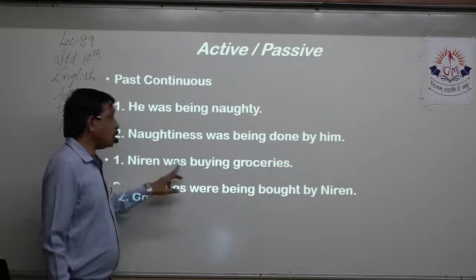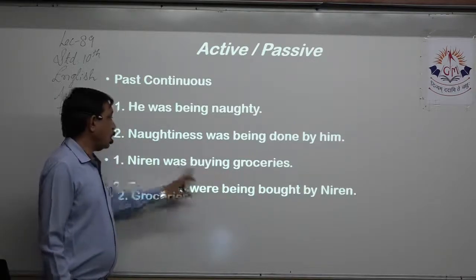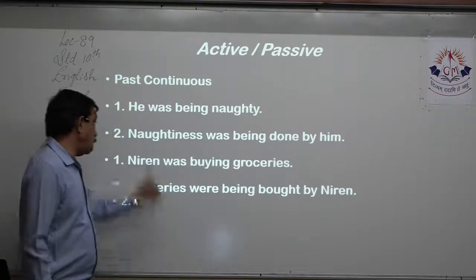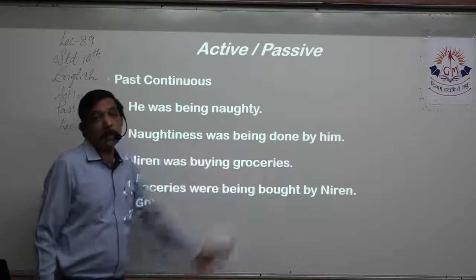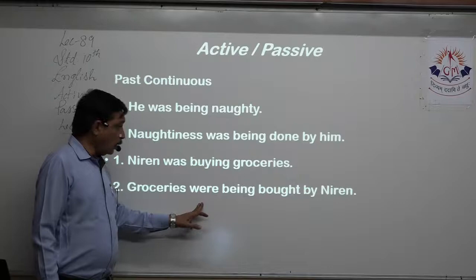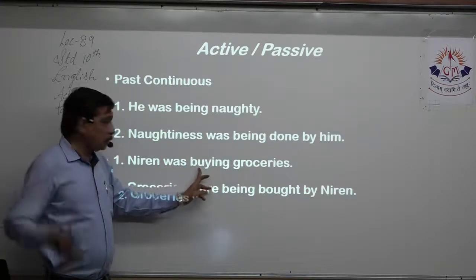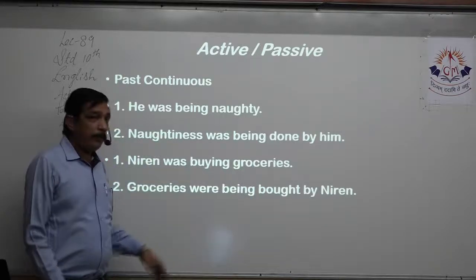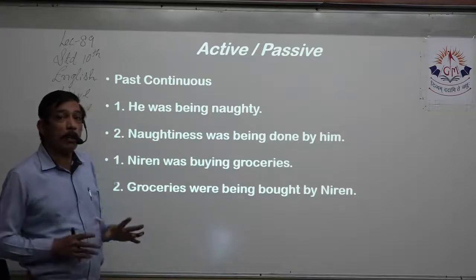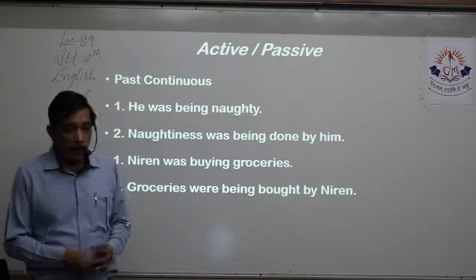Niren was buying groceries. Now Niren is singular, so was, and continuous ing. So was buying. So this sentence is in past continuous. He was buying what? Groceries. Now Niren is singular, groceries plural. So groceries, instead of was, I'll use were. Buy is the base word. So buy, bought. So bought is the past participle, and ing is missing. Continuous is missing. So I'll use the be form plus ing to make it continuous. So groceries were being purchased by Niren.